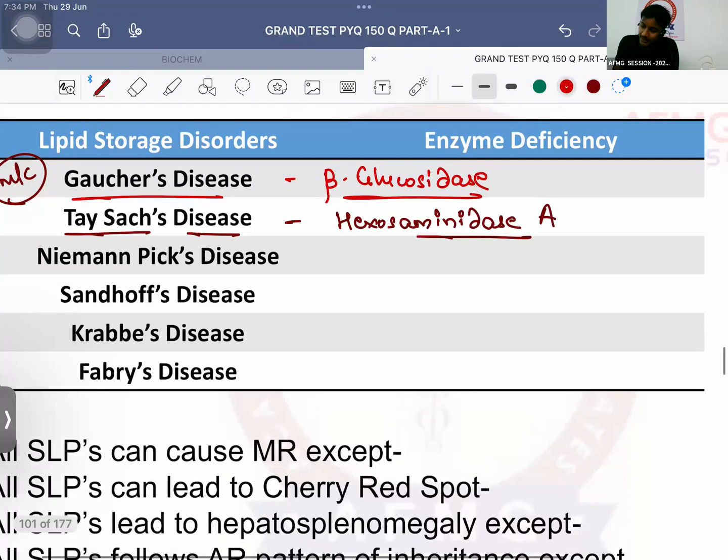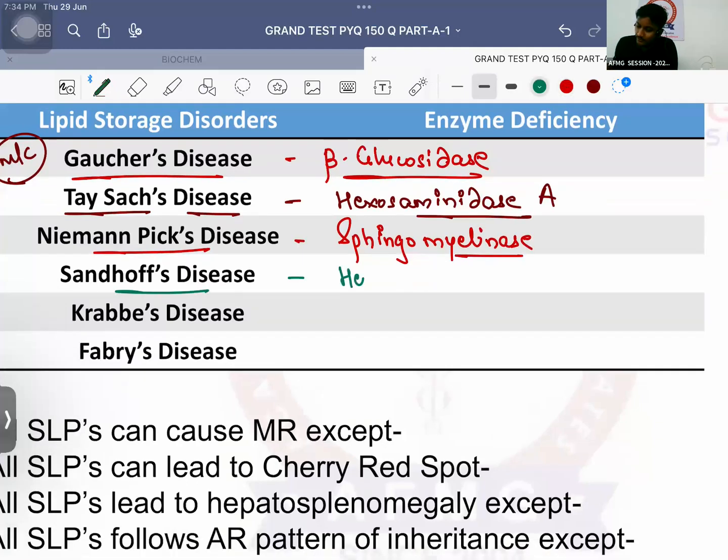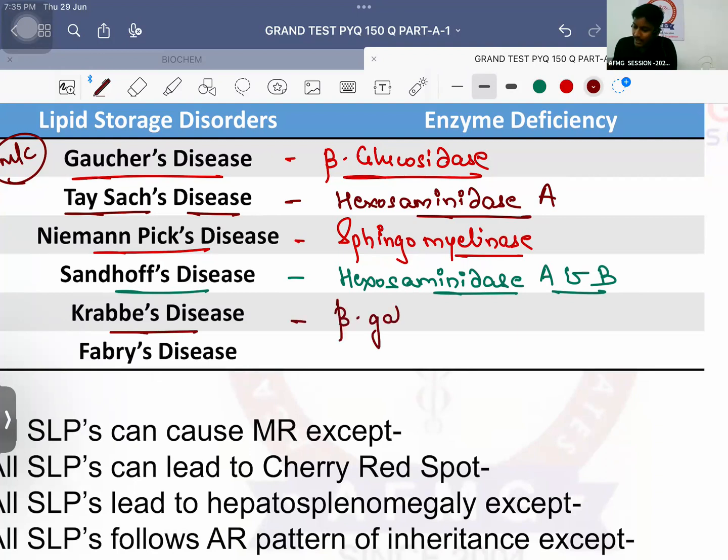Okay. Next is Niemann-Pick's disease due to deficiency of enzyme known as sphingomyelinase. Okay, sphingomyelinase. Next, Sandhoff's disease due to deficiency of hexosaminidase A and B. Please remember, deficiency of both hexosaminidase A and B occurs in the patient. Therefore this is a more severe condition in the patient. Next, Krabbe's disease, deficiency of beta galactosidase, also known as beta galactocerebrosidase, also can be called as beta galactosyl ceramidase.